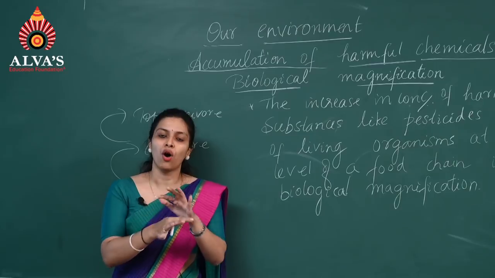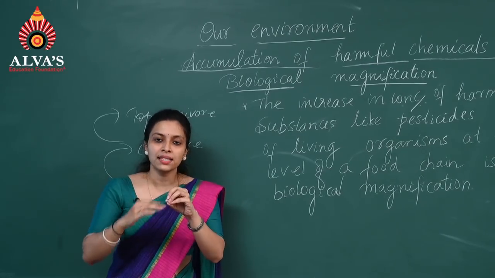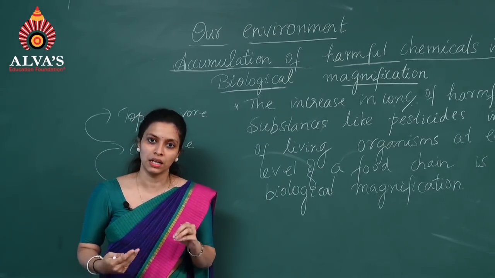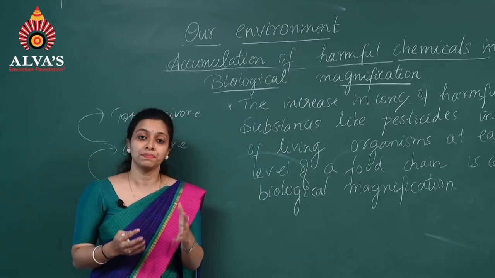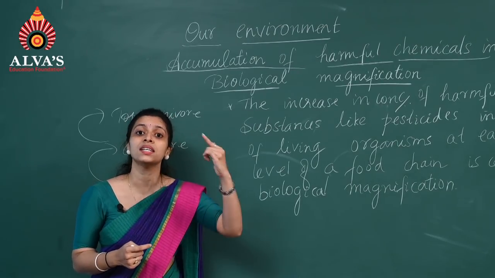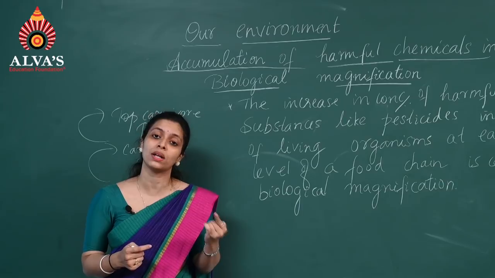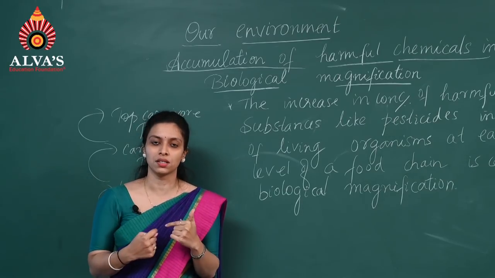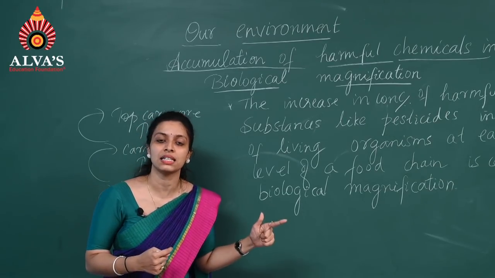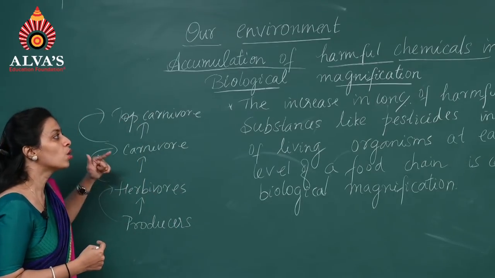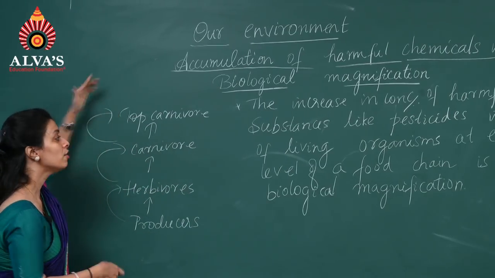By consuming all kinds of organisms present at the lower trophic levels, we will be the ones having the highest amount of pesticides or insecticides within us. The concentration of these insecticides and pesticides goes on increasing in the food chain.